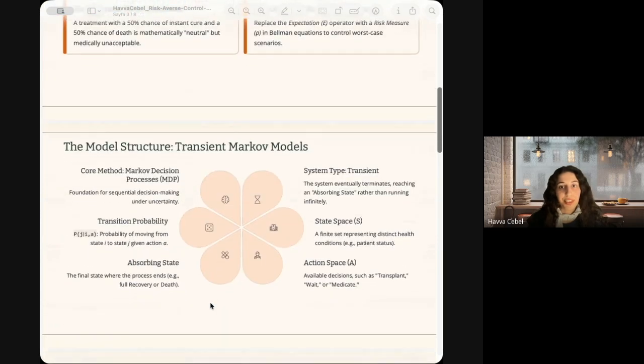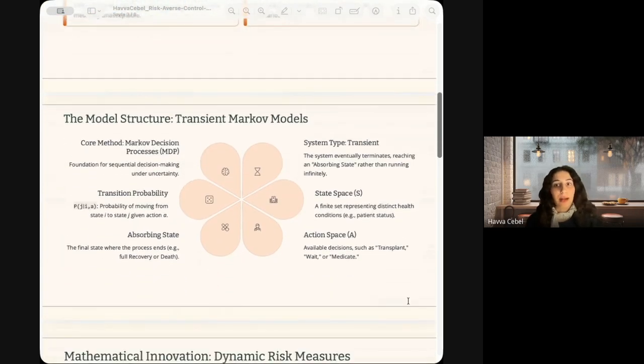So now let's look at the technical backbone, the Transient Markov Decision Process. Unlike the infinite horizon model, the system we study here is transient. This means it doesn't run in an infinite loop. It eventually terminates by reaching an absorbing state. Think of a patient journey in a hospital. The state space S contains the health conditions like stable, critical, or post-op. An absorbing state means the process must end. In our context, the absorbing states are either full recovery or death. Once you reach this, the decision process stops.